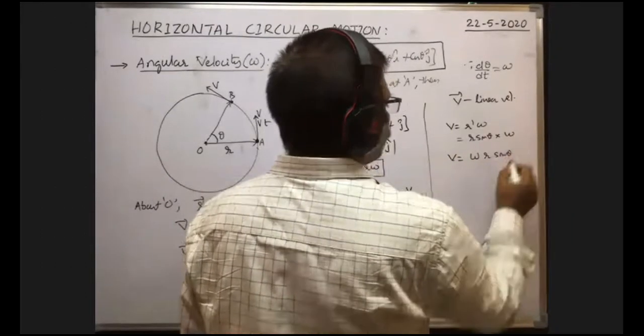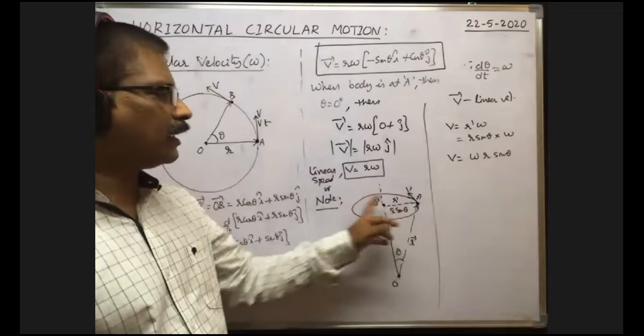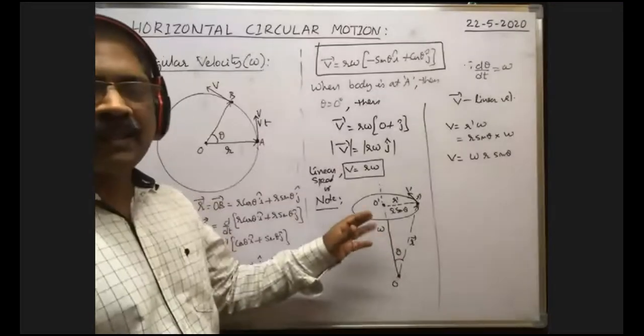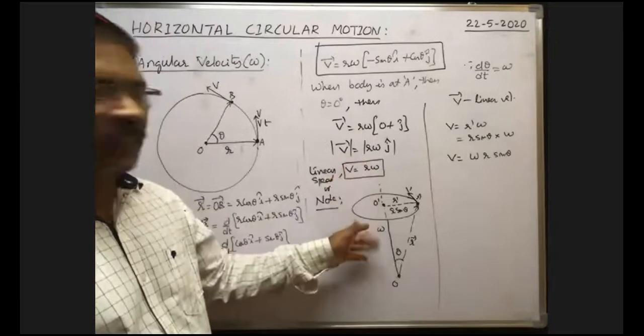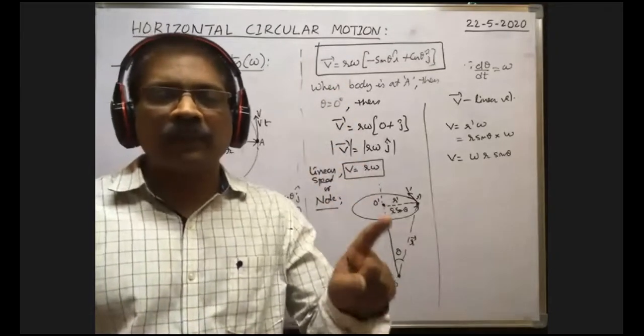Now here, when the body travels along the circular path, the angular velocity of the body is always along the axis of rotation. That means along this direction. That's why angular velocity is called a pseudo vector or axial vector.